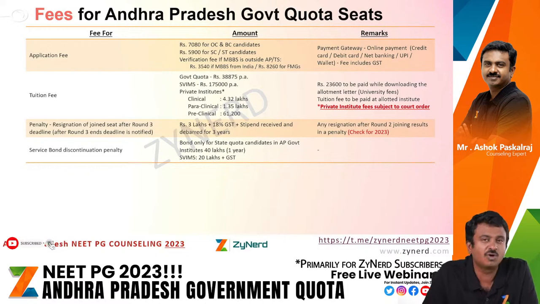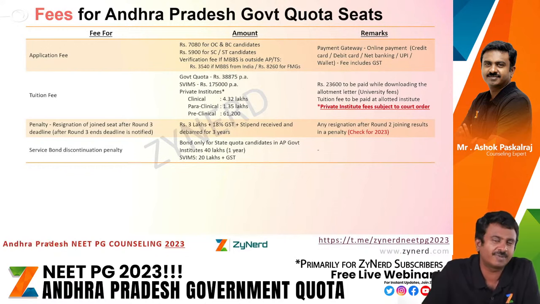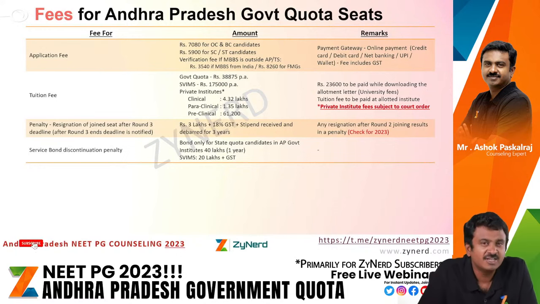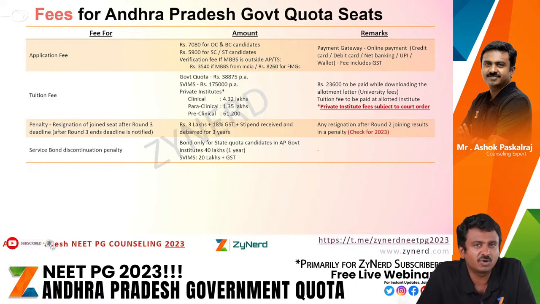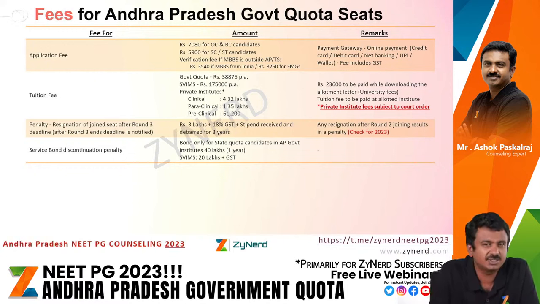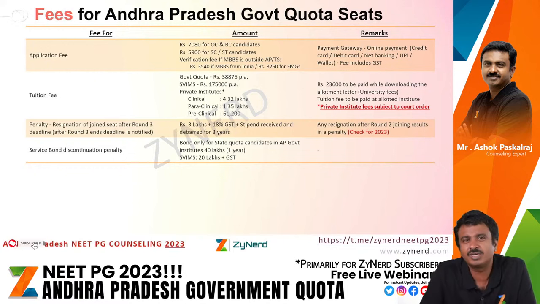When you are downloading the allotment letter for government quota, after you are allotted, you will have to download the allotment letter. That you have to do by paying 23,600 rupees. Private institutes under government quota Cat A are at 4.32 lakhs, but for clinicals, but there is a case going on.